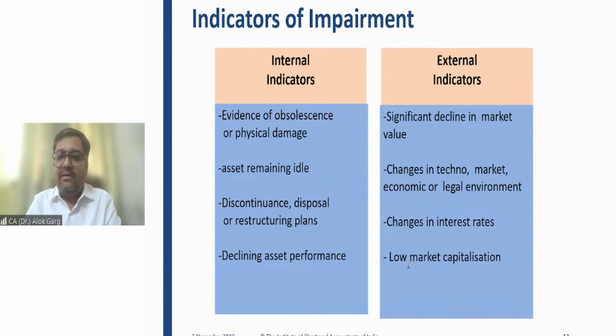Pradeep is asking, sir, within the quarter, we can do impairment this year and the same we need to do in the next year, same quarter, but the month can be different in that quarter. So that could be okay, Pradeep. Going by the reading of the standard, it is saying the same time. So generally it should happen in the same month, but practically it is okay if you are carrying out this exercise in the same quarter.